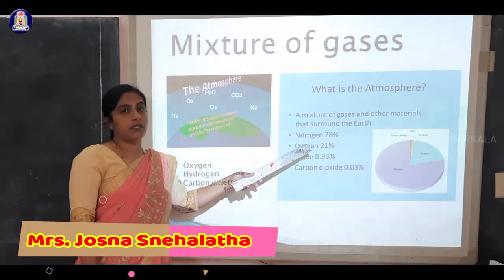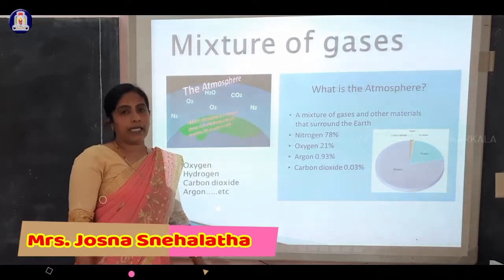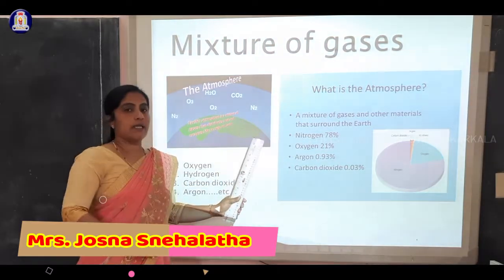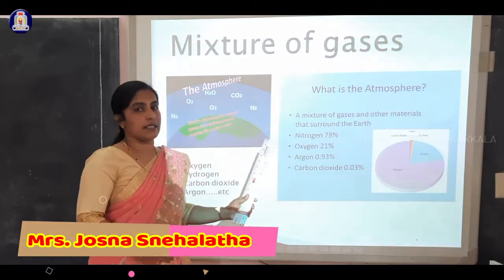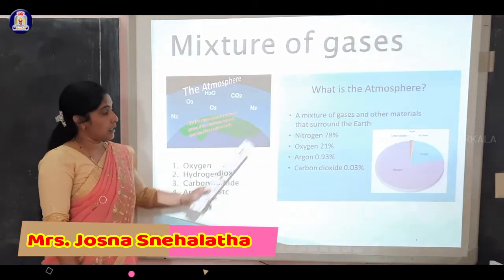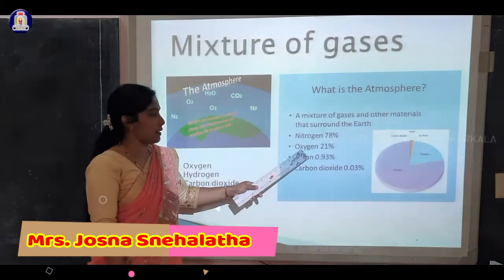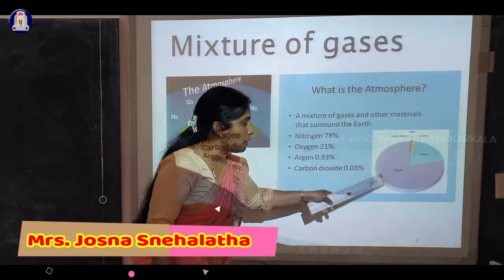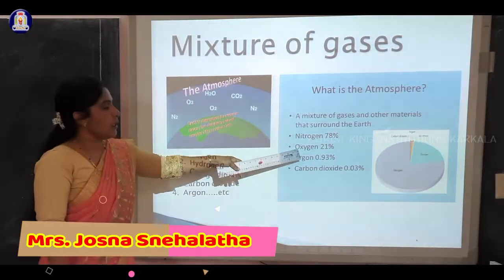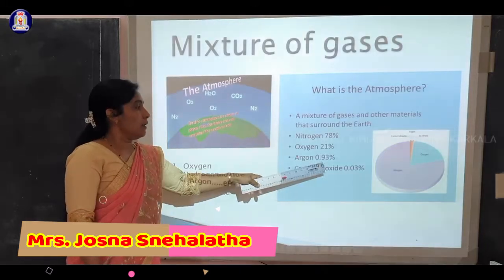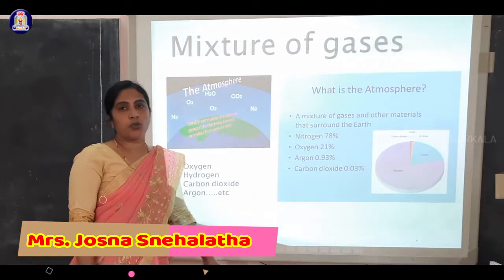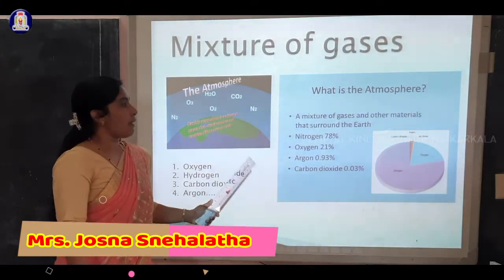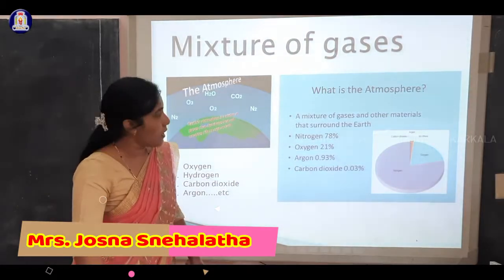Nitrogen is the maximum on the earth's surface because plants are the producers, the first basic step in the food chain. Plants are autotrophs, they prepare their own food, they synthesize their own food. That's why nitrogen, at 78%, is an essential component. What we are breathing in, oxygen, is only 21%. You can observe here, nitrogen 78%, oxygen 21%, argon 0.93%, carbon dioxide 0.03%. This is called atmosphere, a mixture of gases and other materials that surround the earth.